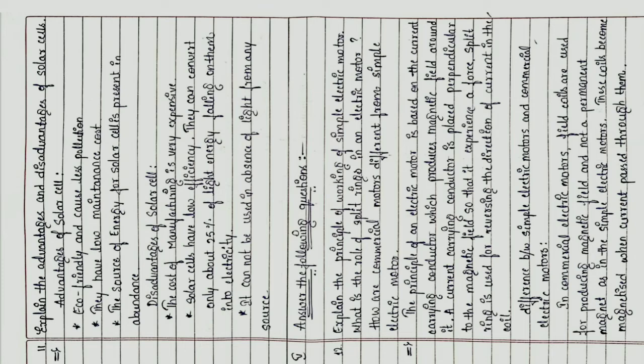Disadvantages of solar cells. Number one, the cost of manufacturing is very expensive. Two, solar cells have low efficiency. They can convert only about 25% of sunlight energy falling on them into electricity. Third, it cannot be used in absence of sunlight.